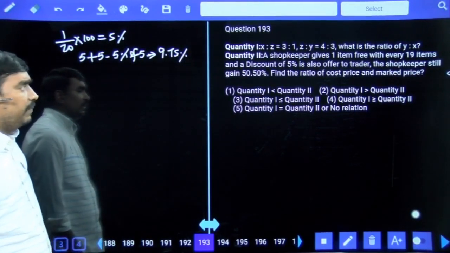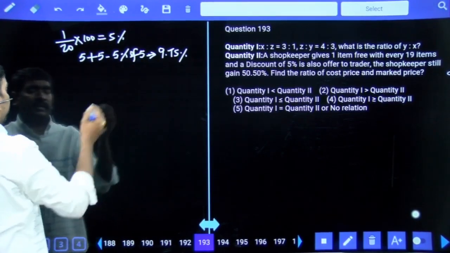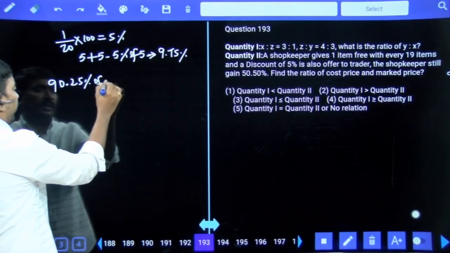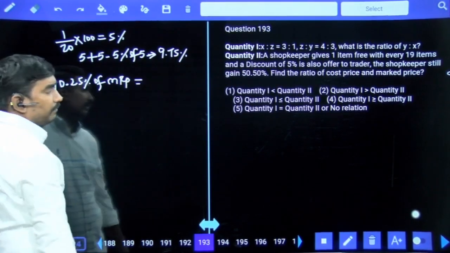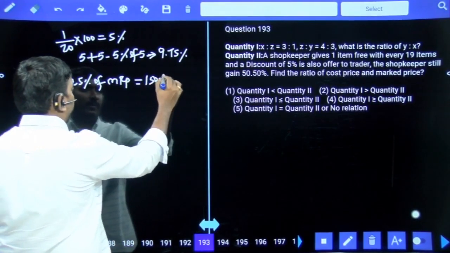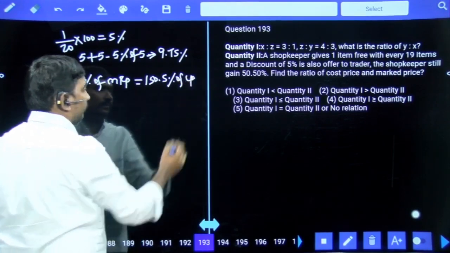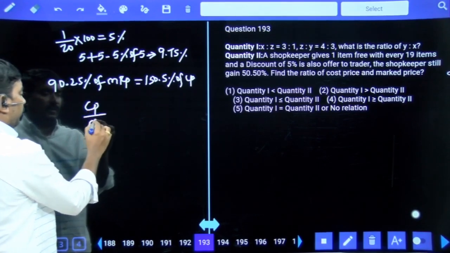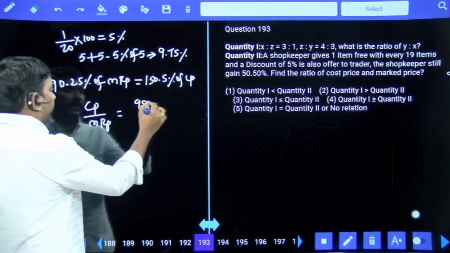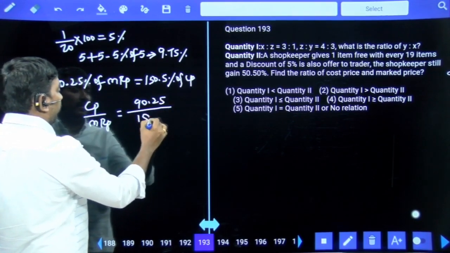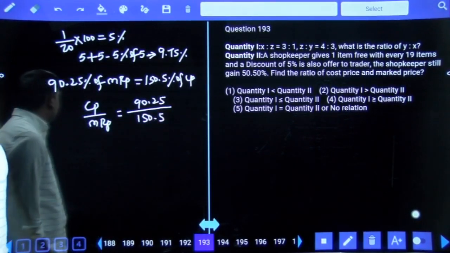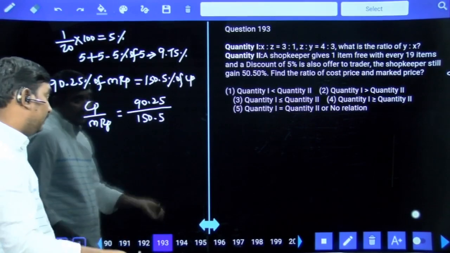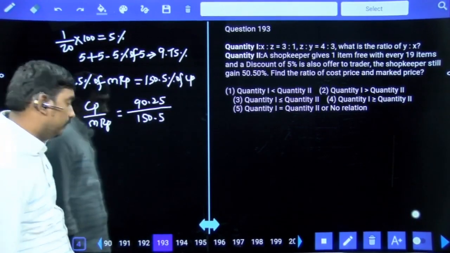Still the shopkeeper gains 50.5%. So overall 9.75% discount given means remaining 90.25% of MRP is equal to 50.5% profit, that means 150.5% of cost price. Find the ratio of the cost price to MRP. Cost price to MRP means 90.25 by 150.5. Obviously less than 2. Why? Because 1/4 means around 25%, but this is more than 50%. Less than 2 is your answer.